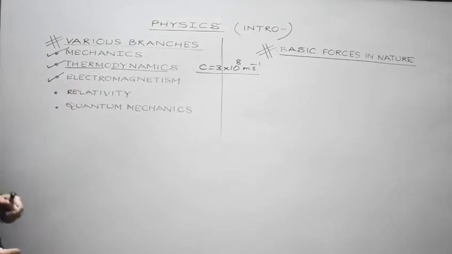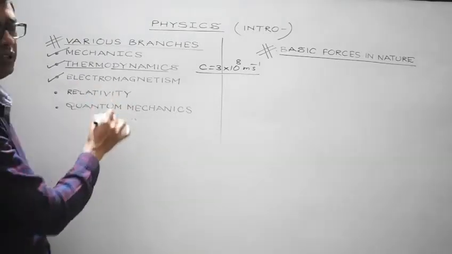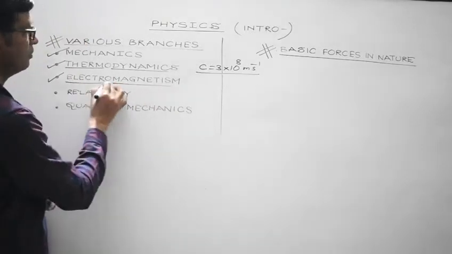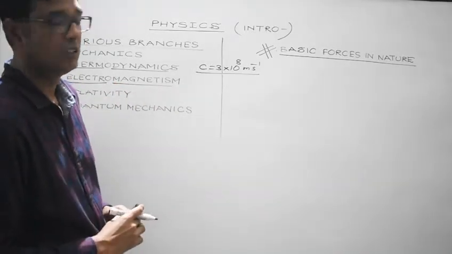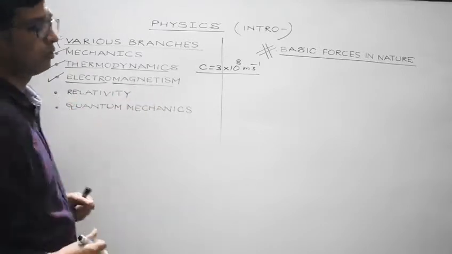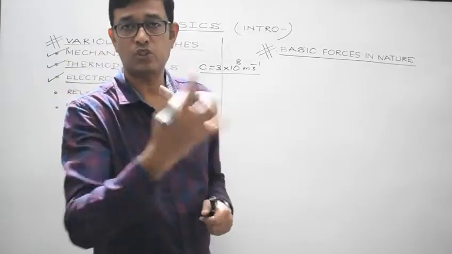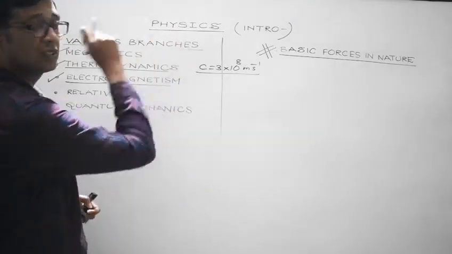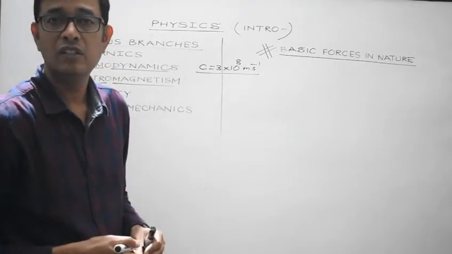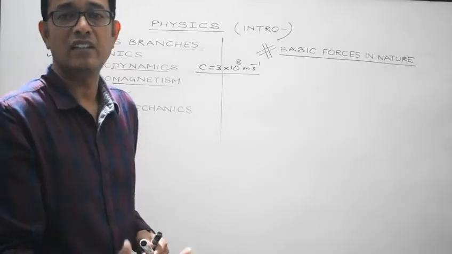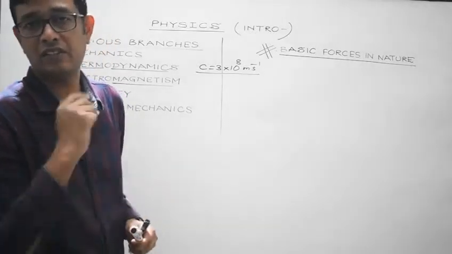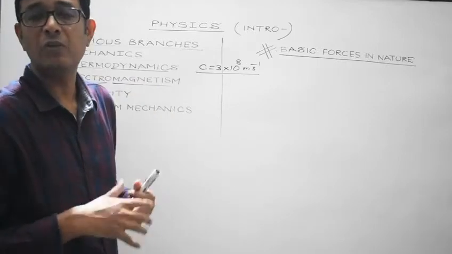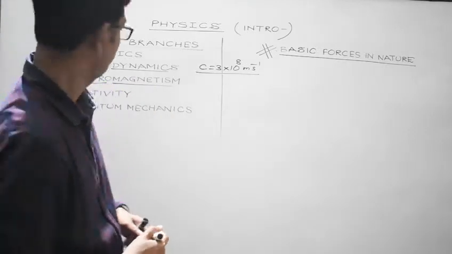Then electromagnetism. Electro, something dealing with electricity, charge, right? Magnetism, something dealing with magnetic field. So this is a concept which we will be discussing in detail in +2. So electromagnetism is the branch of physics that deals with the study of electricity and magnetism and their effects. And it will also include the study of electromagnetic radiations, right?